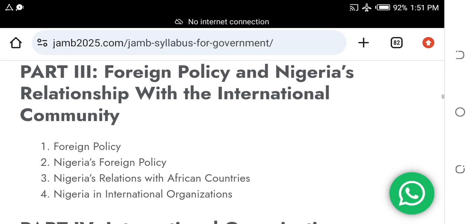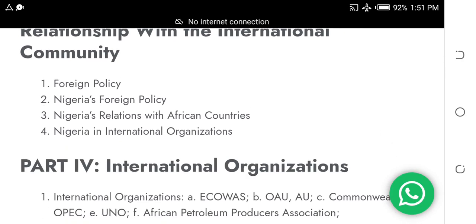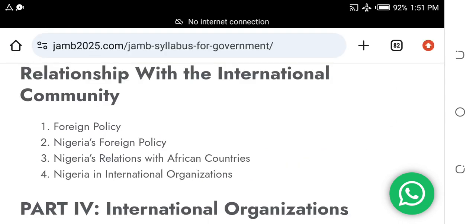Then we'll go to part 3. Part 3 is just short. We have relationship with the international community. So foreign policy. Go to your government textbook and study foreign policy. Study Nigeria's foreign policy. Study Nigeria's relation with African countries. These are topics in your textbook. Then study